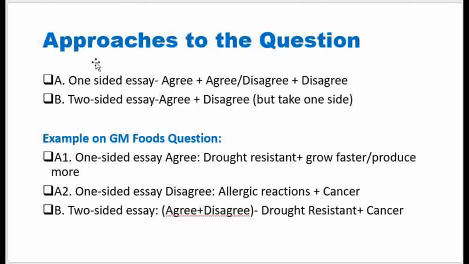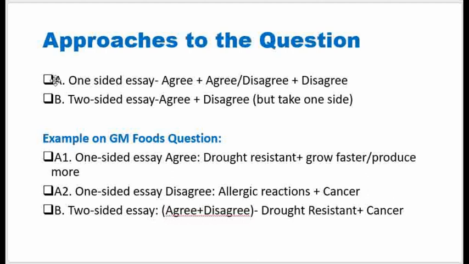Now, two main approaches to the question. You can choose a one-sided approach whereby you agree completely or you disagree completely. So these two parts, we have A and B. A carries two approaches within it, because you can agree or you can disagree. And I'm going to expound this here. Now you can also have a two-sided essay whereby you disagree.